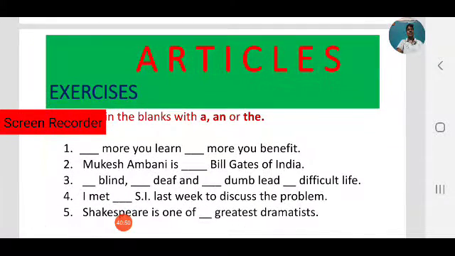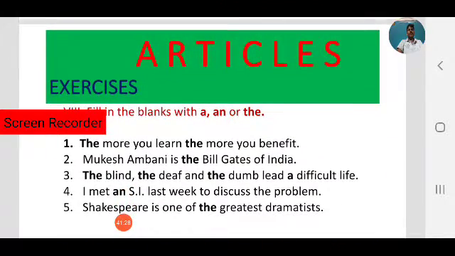Next, let us move to another example. Dash more you learn, dash more you benefit. Next one. Mukesh Ambani is dash Bill Gates of India. Dash blind, dash deaf, dash dumb, lead a dash difficult life. I met dash SI last week to discuss the problem. Shakespeare is one of dash greatest dramatists. Now fill with correct articles. Check answers.